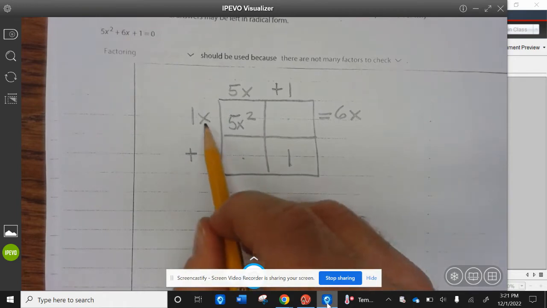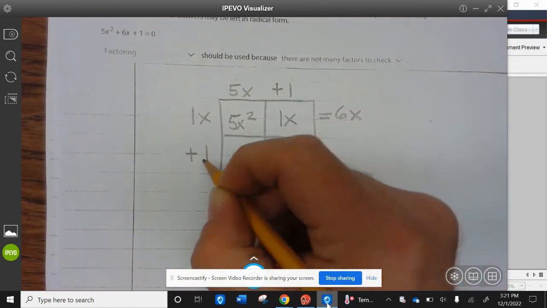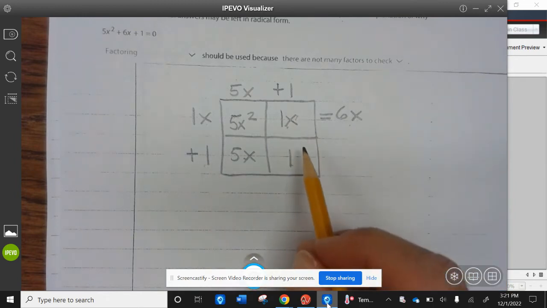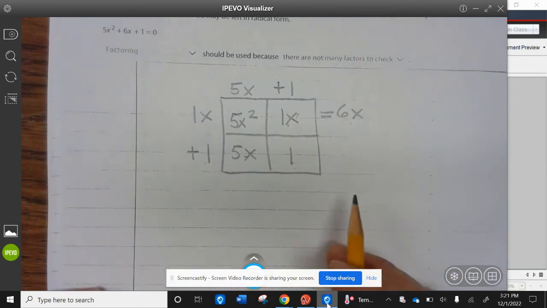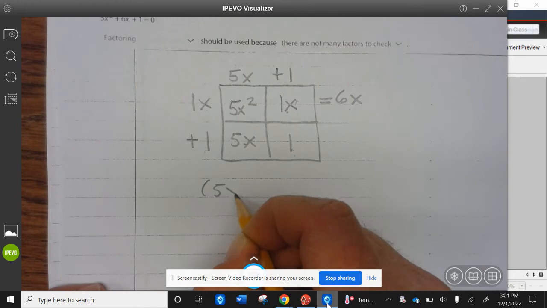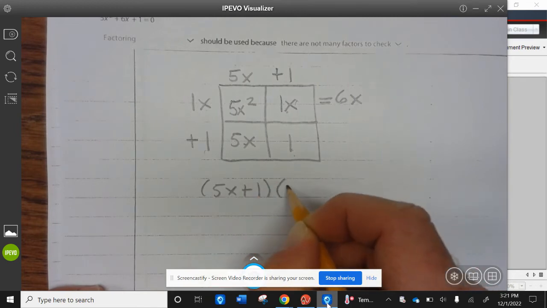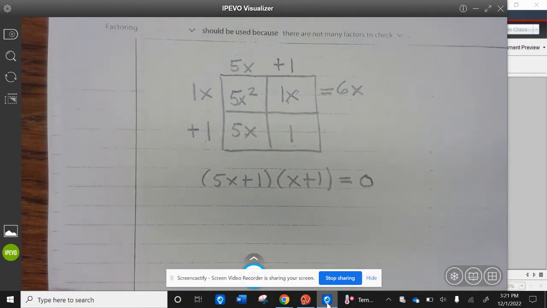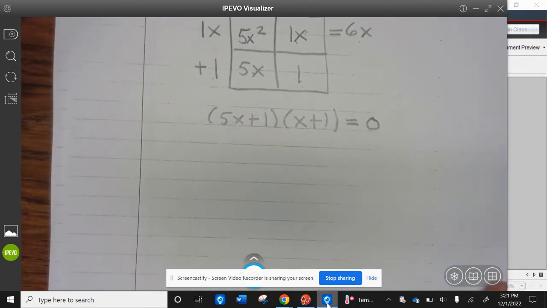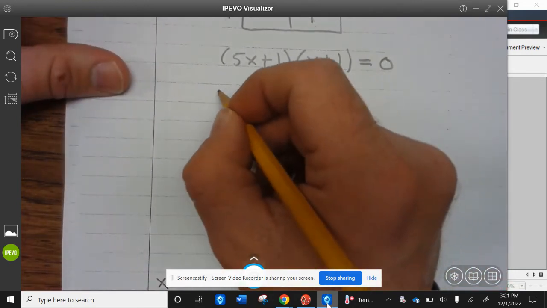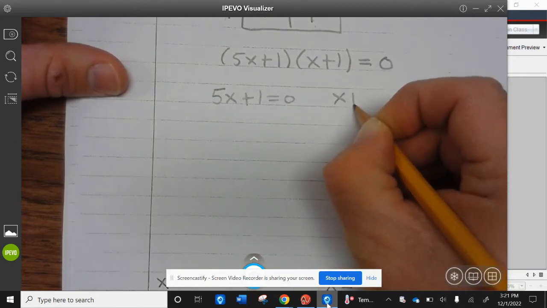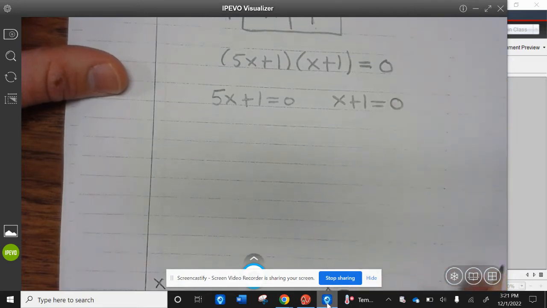Let's make sure this works. 1x times 1 is 1x. 1 times 5 is 5x. This combines to be 6x. 1 times 1 is 1. So our factors are 5x plus 1 times x plus 1 equal to 0. So set 5x plus 1 equal to 0, x plus 1 equal to 0.